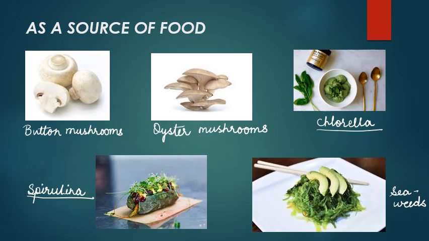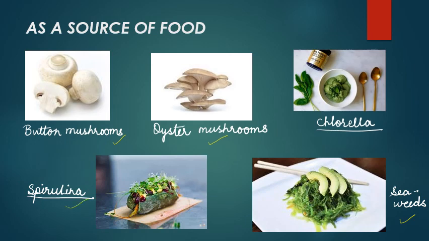Button mushrooms and oyster mushrooms are commonly consumed as food and they are relished in soups and pizza toppings. They have a high content of protein and vitamin B, and they are low in fat and free of cholesterol. But as some fungi are poisonous, one cannot pick and eat any mushroom. Seaweeds have been a staple of the Asian diet for centuries. Seaweeds are a rich source of minerals and all natural vitamins.